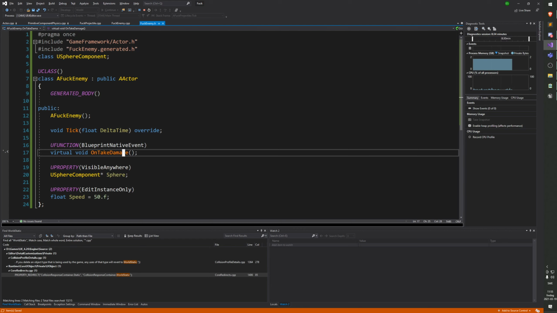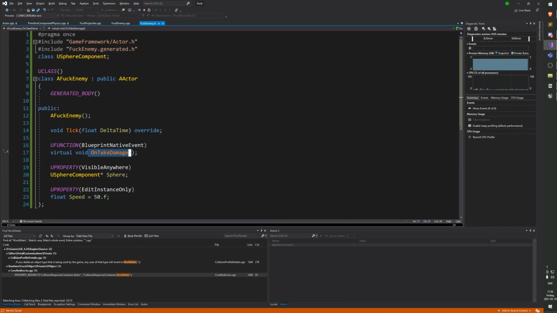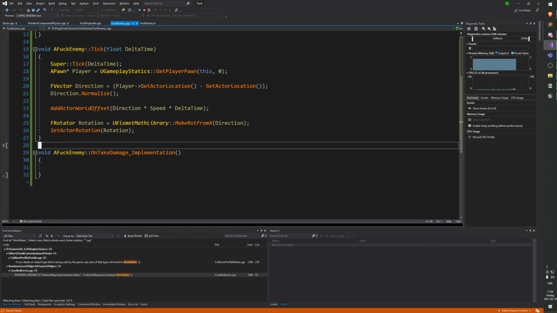So that's why it's generating code in the generated.cpp to check whether this should be rerouted to Blueprint first, or whether we actually call the C++ version. If it decides to call the C++ version, it will call this _ implementation function. So that's why it unfortunately needs to be a little bit ugly, because Unreal needs some time to step in and do some logic there.